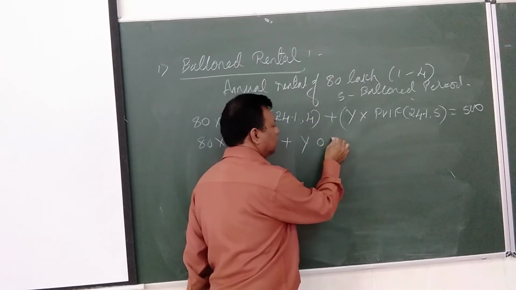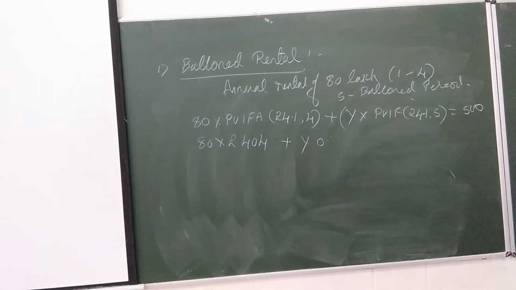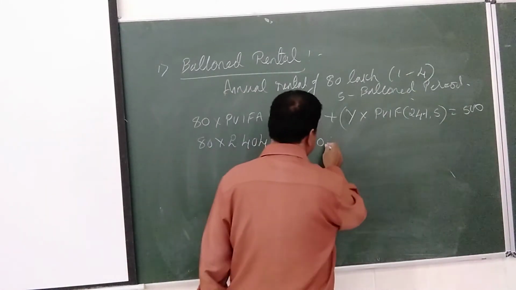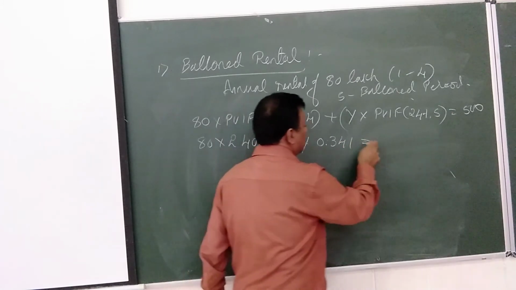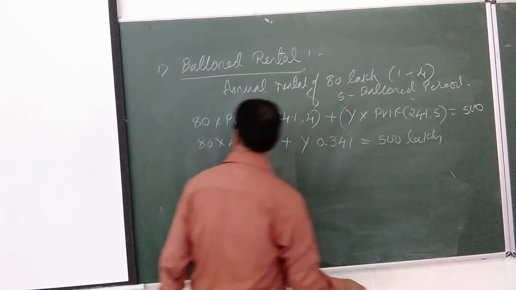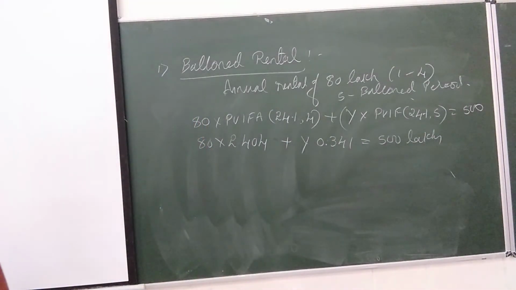0.341. Again, don't check the annuity table here, because only in the 5th year we are receiving that amount, correct? What we should do is check the 1 rupee table. Whenever we are checking for only one period, we should use the 1 rupee table. And when you are using the same amount for multiple years, then you should go with the annuity table. So 0.341 Y is equal to 500 lakhs. Now if you multiply, how much do we get, 80 into 2.404.